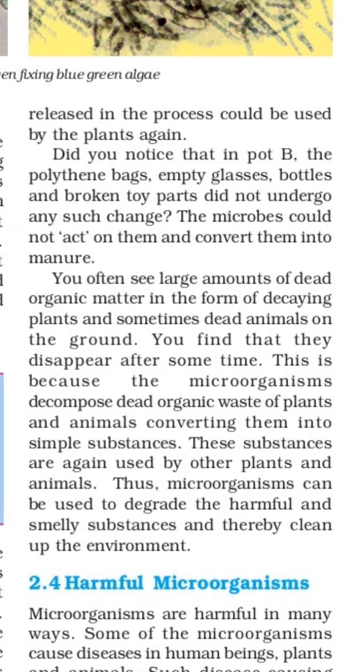Now here you often see a large amount of dead organic matter in the form of decaying plants and sometimes dead animals on the ground. When we go somewhere, we see many plant leaves fallen on the ground, or an animal, like a street dog, that has died and is lying on the ground. After some days we see that those things disappear. How does this happen? Because of the microorganisms. You find that they disappear after some time.